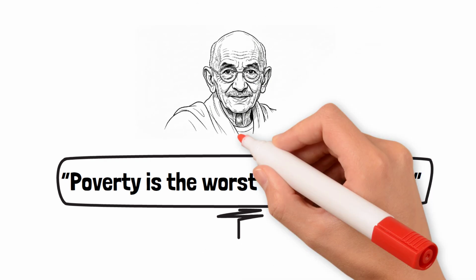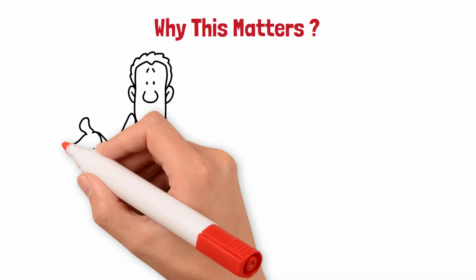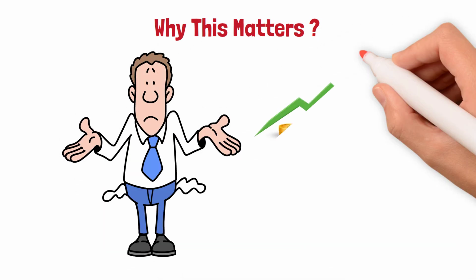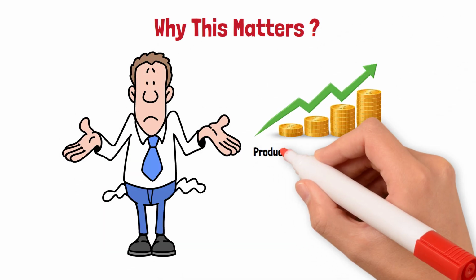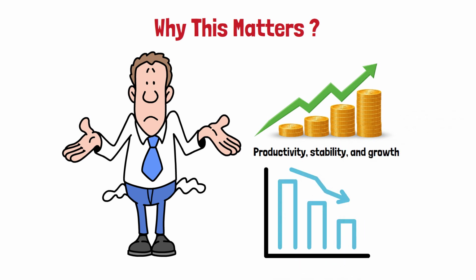Mahatma Gandhi. Why this matters? Poverty isn't just an individual problem, it's an economic problem that affects productivity, stability, and growth. Reducing it benefits the entire economy.